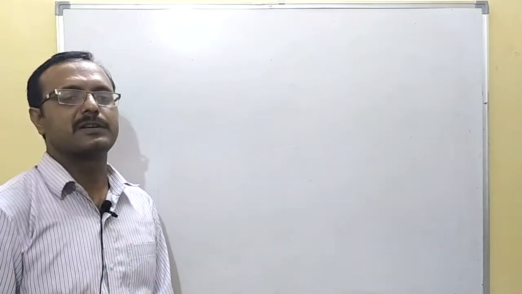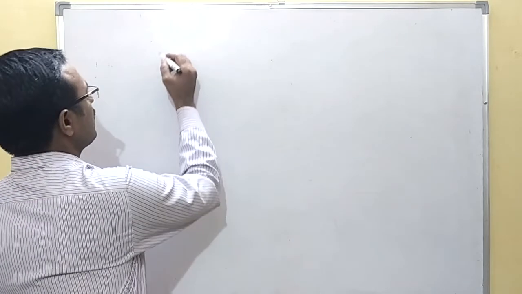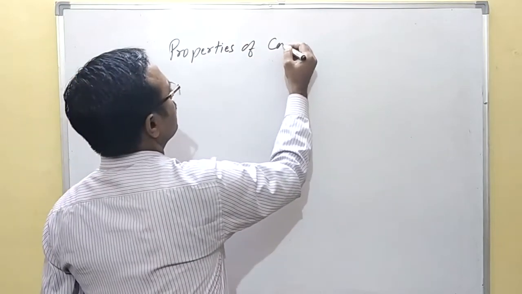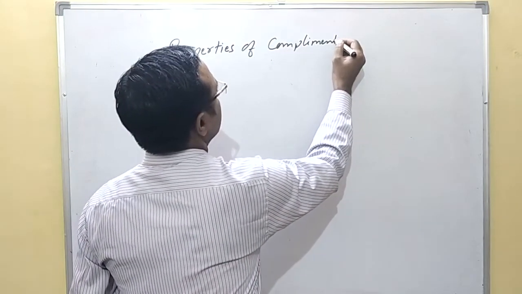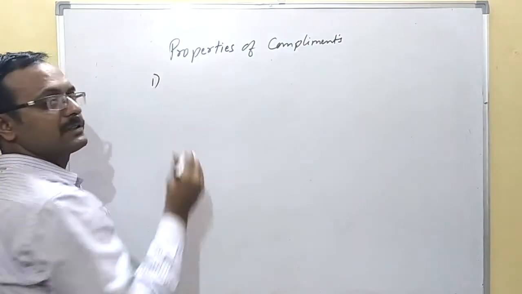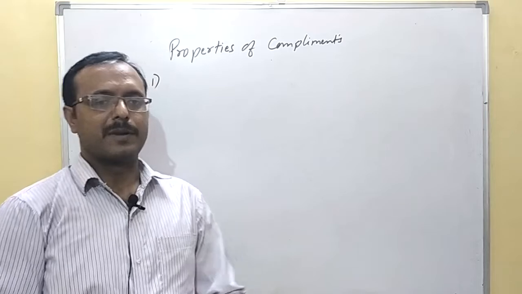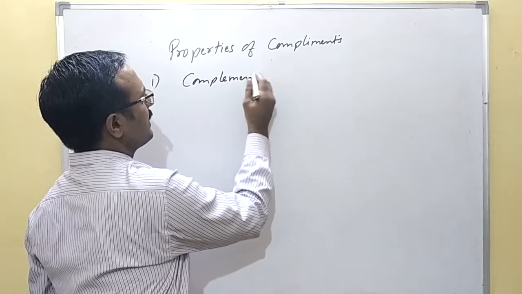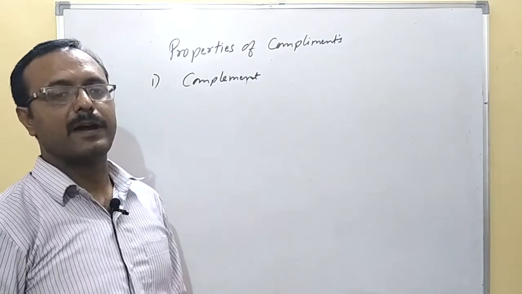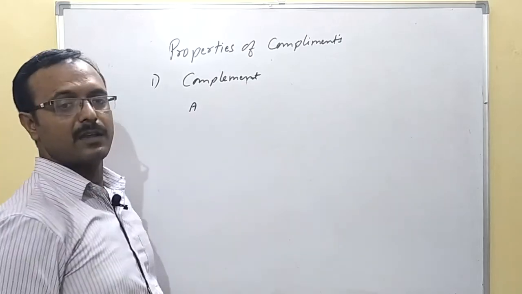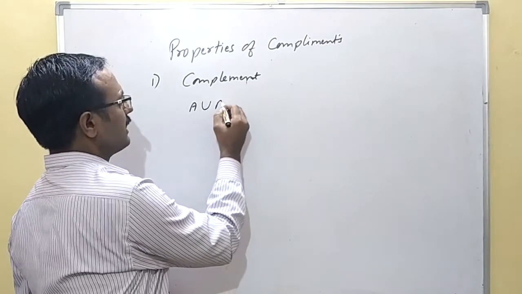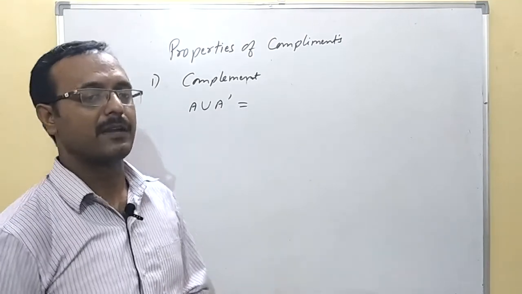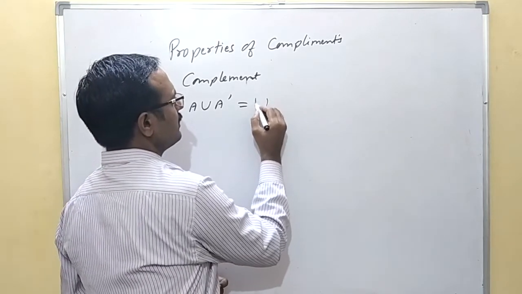If you look at the properties of complements, the first one is the complement law. What happens in the complement law? If I take A union A dash, that is the union of A and the complement of A, you will always get U, the universal set.